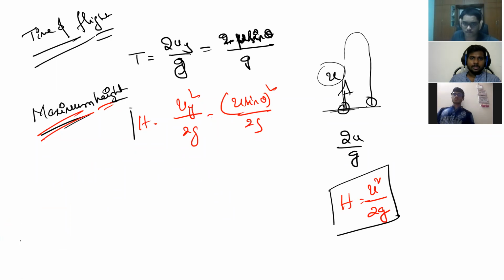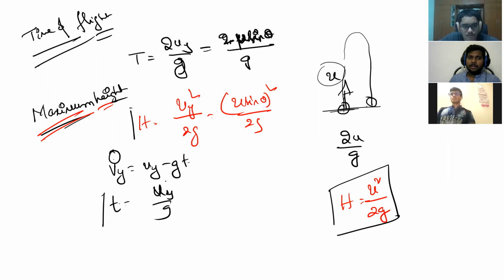Okay. So vy is equal to uy minus gt. Do you accept this? v is equal to u plus at. So t is equal to, vy is the final velocity, which is 0 at the maximum height, the vertical component. So t is equal to what? uy by g, right? To go to the maximum height.